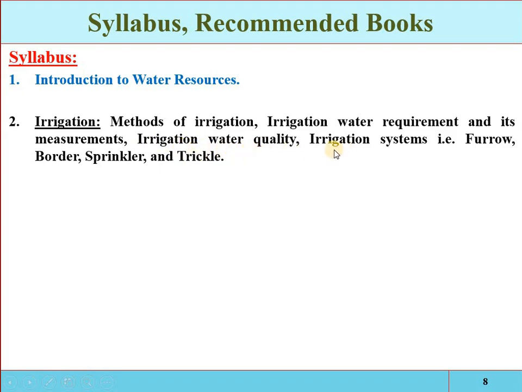Irrigation systems, the furrow, border, sprinkler, and trickle, are different systems and methods that will be discussed in this chapter, along with the quantification of irrigation water, that is, how much water is required. As we have discussed, the right amount of water will be supplied at the right time and at the right place. We will also look at how quality will be assessed, whether the water is suitable for irrigation purposes or not. That is the main point, so in this chapter we will discuss these things.